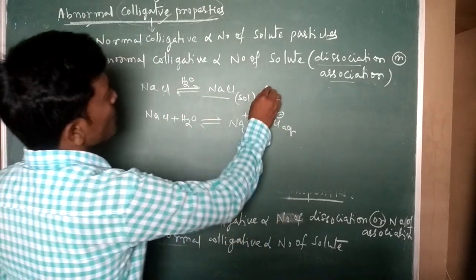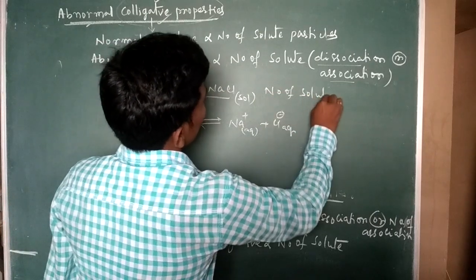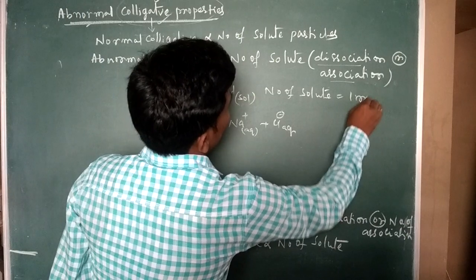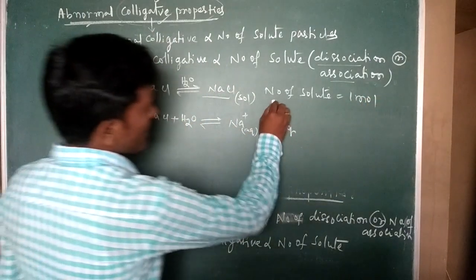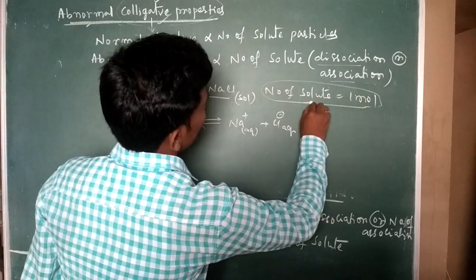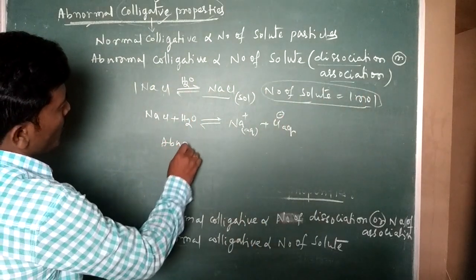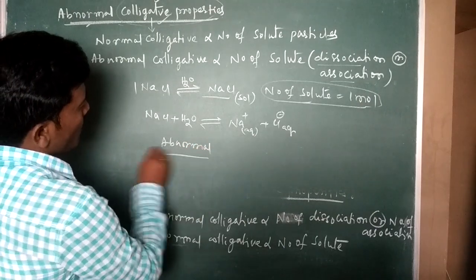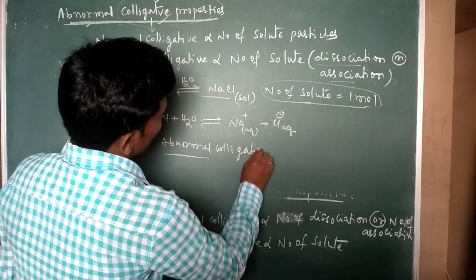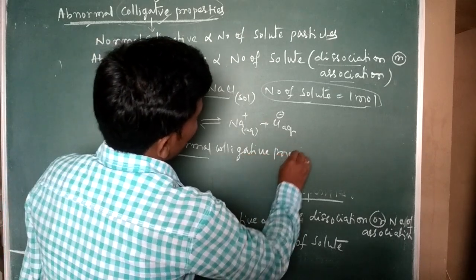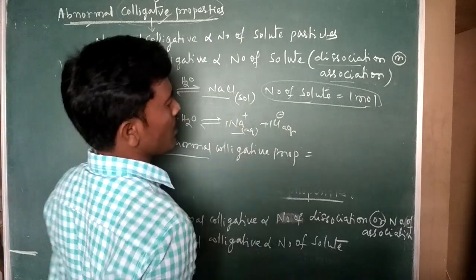Here the number of solute particles is 1 mole, because I am taking 1 mole. But this is the normal colligative property. Coming to the abnormal colligative property, it depends on 1 sodium ion and 1 Cl minus ion.